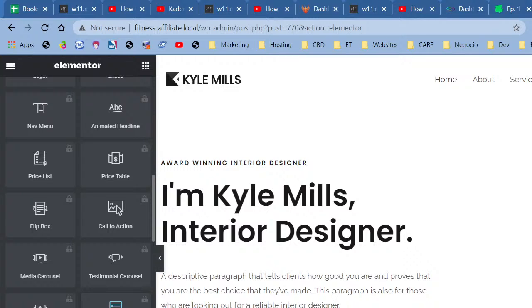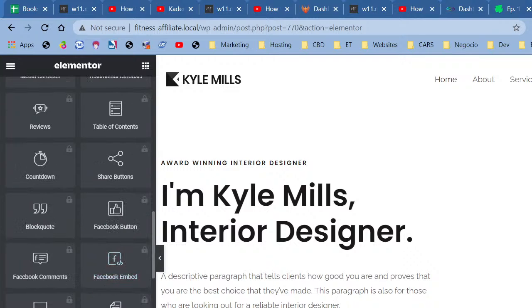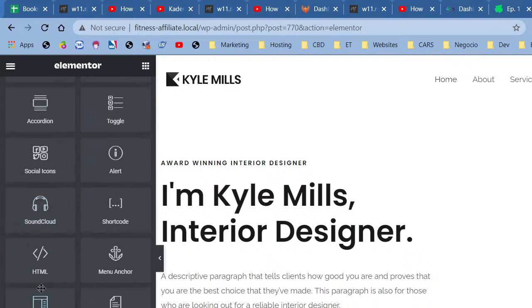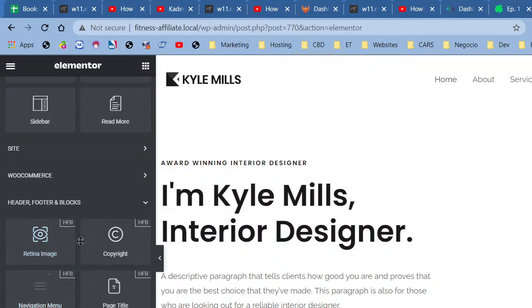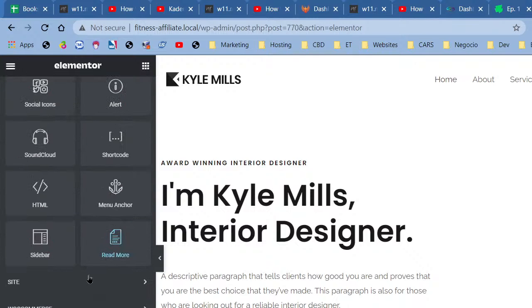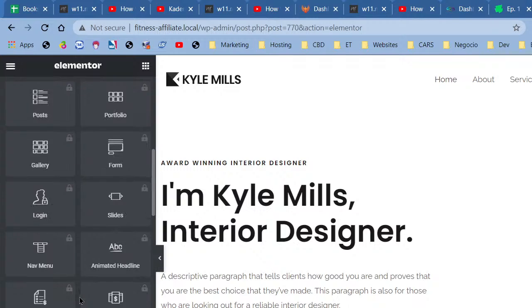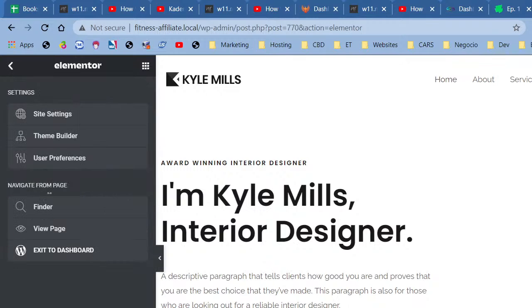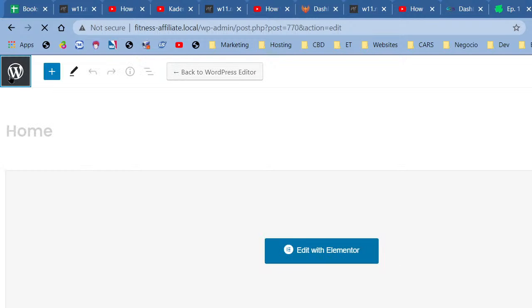There's a blog, table of contents, Facebook like, Facebook comments. They can be really awesome. So what we're going to be doing is getting some more widgets for free. The way we're going to do that is by going here, exit to dashboard, right? We're going to get two more sets of widgets for free.